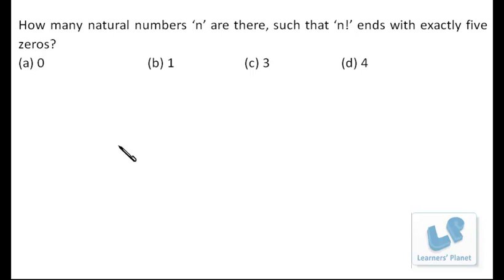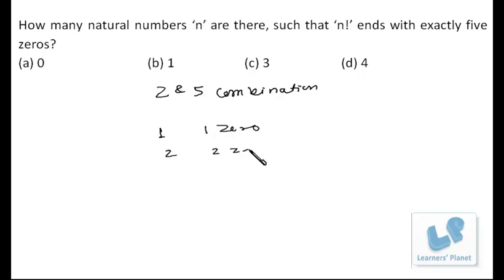Now friends, how do we get a 0? We get a 0 from the 2 and 5 combination. If you are having one combination, we'll be getting 1 zero. If you are having two combinations, we'll be getting 2 zeros. If you are having three combinations of 2 and 5, we'll be getting 3 zeros, right? So basically we have to find out how do I get 5 combinations of 2 and 5. Okay, now n factorial is what? That's clear to you. 1 into 2 into 3 till n, that is multiplication of numbers from 1 to n.